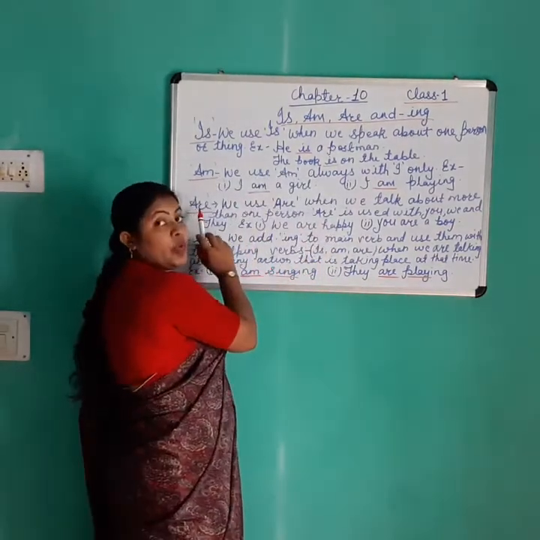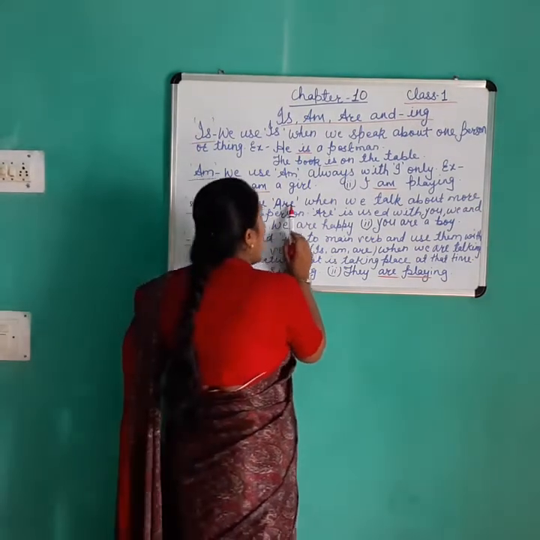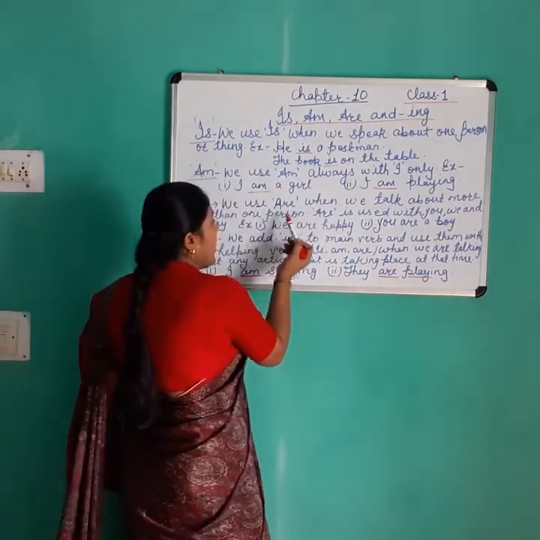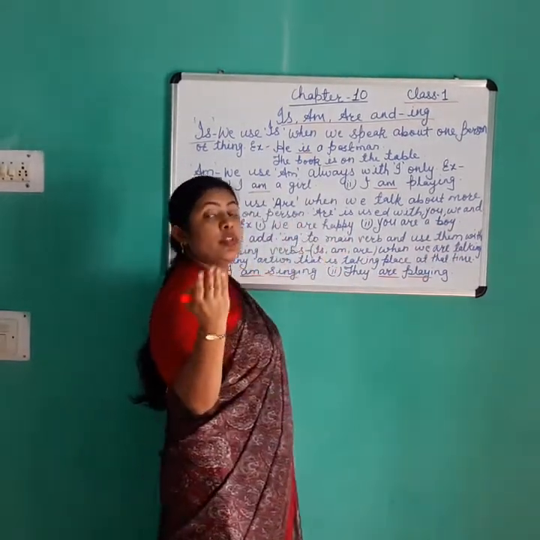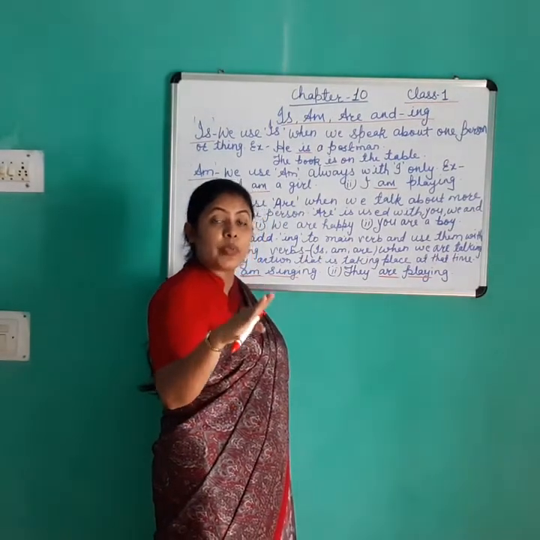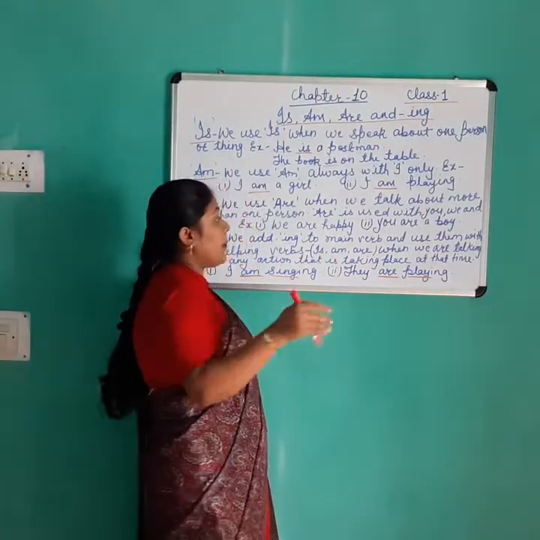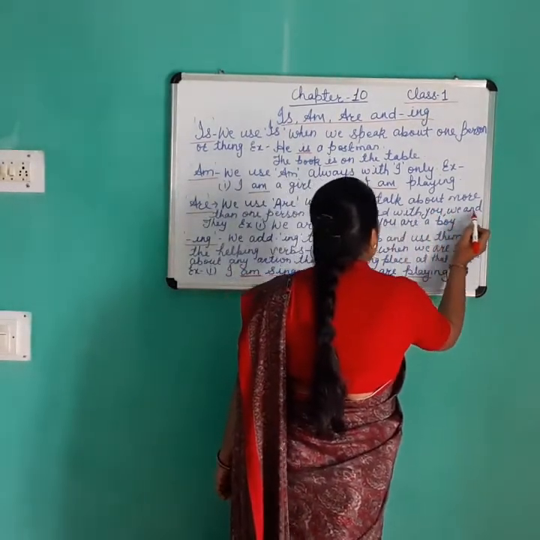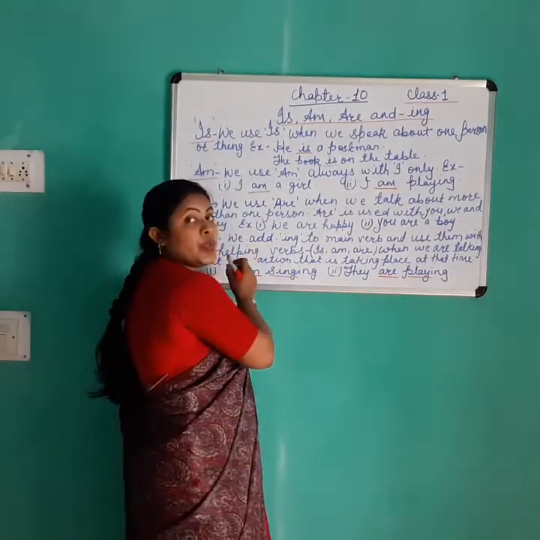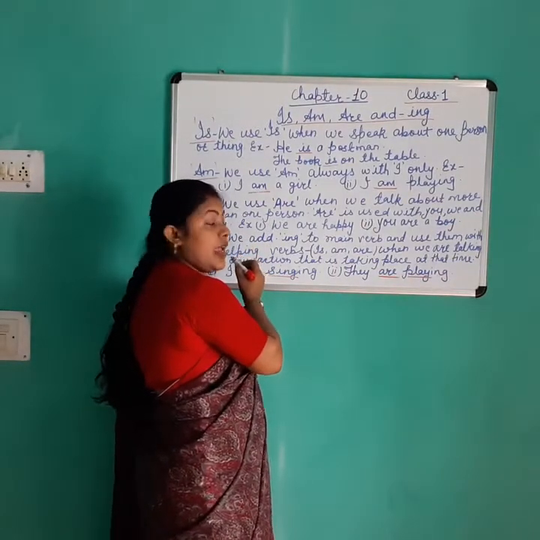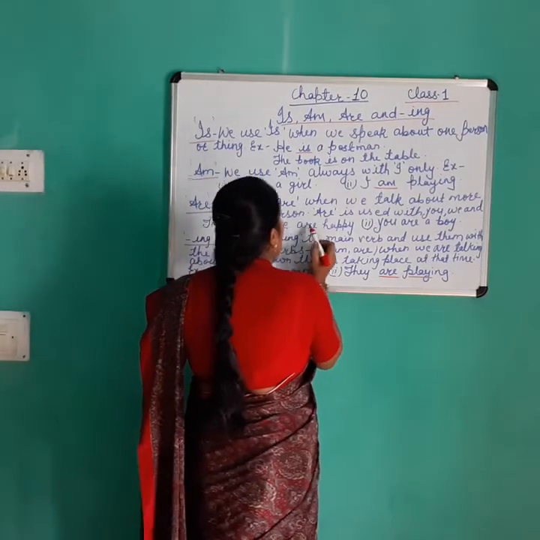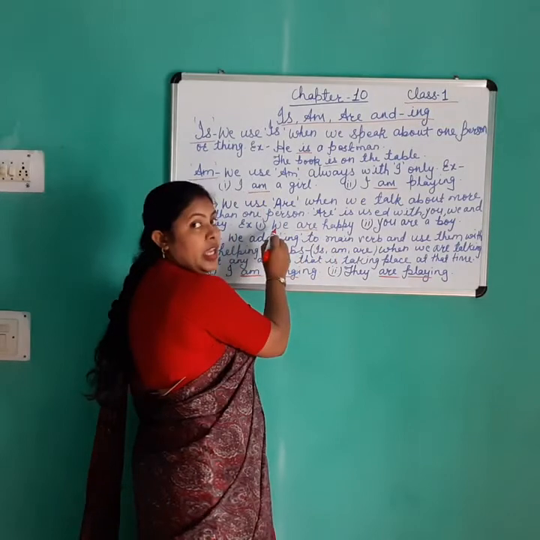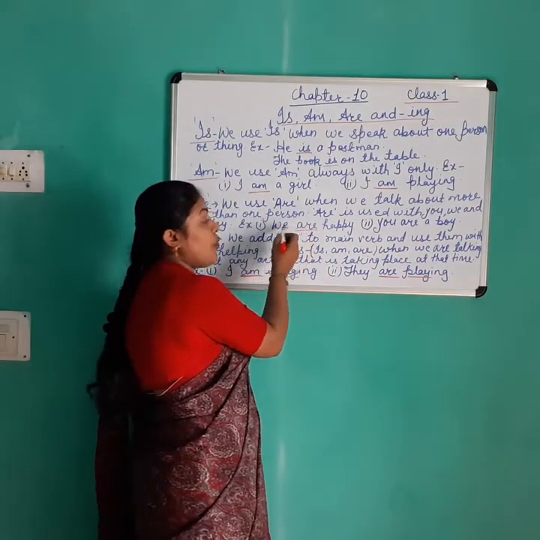Are. Where we use are. We use are when we talk about more than one person or thing. Are is used with you, we and they. Example, we are happy. Here we use are along with we.